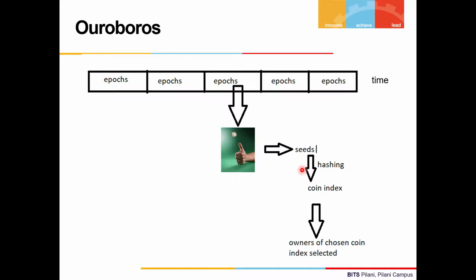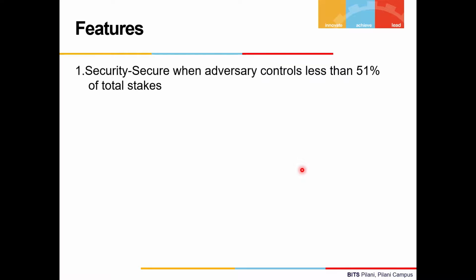Thus the block rewards in the Ouroboros protocol are shared between the committee members, leaders, and input endorsers. Also, to incentivize small stakeholders to contribute, stakeholders can delegate their right to participate in the committee. Now moving to some of the features of the Ouroboros protocol. First, security. It's proven by research that Ouroboros is secure when the adversary controls strictly less than 51% of the total stake.